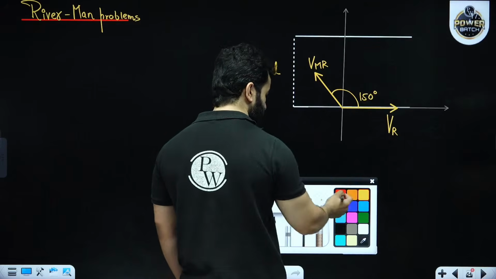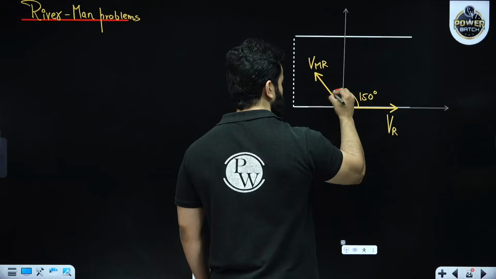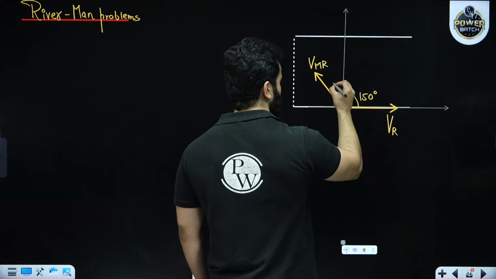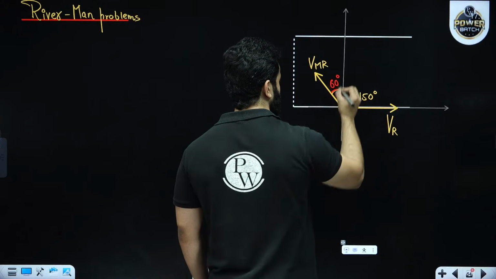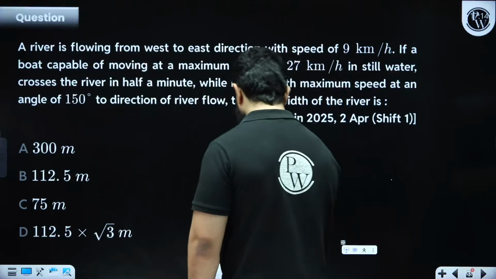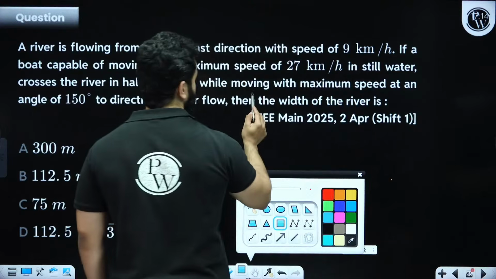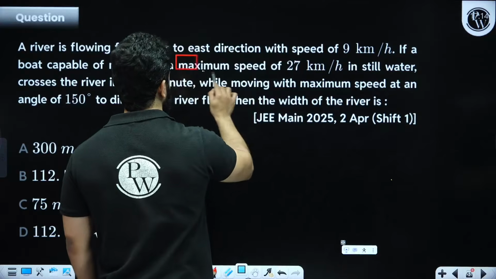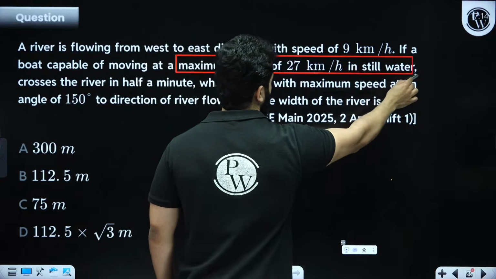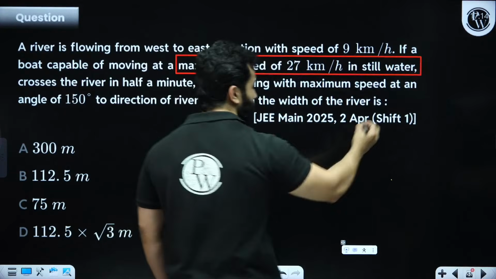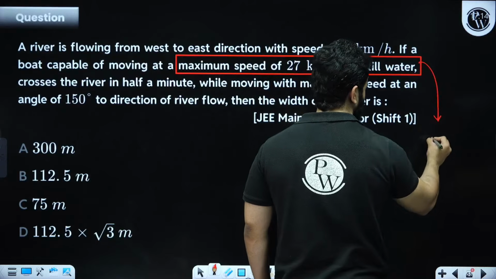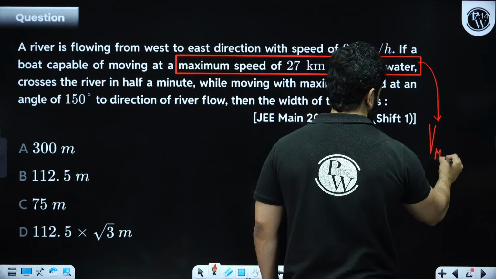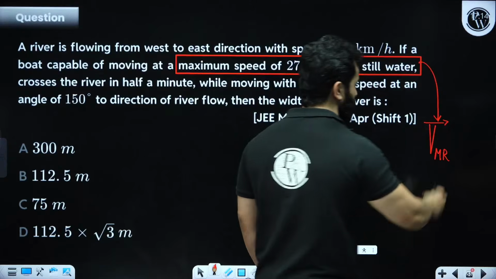This basically means that this angle is 90, so this angle is 60 degree. Clear? Now let's go back to the question. They are saying that it can swim with the maximum speed in still water. In still water basically means that they are giving us VMR. Please note this point.